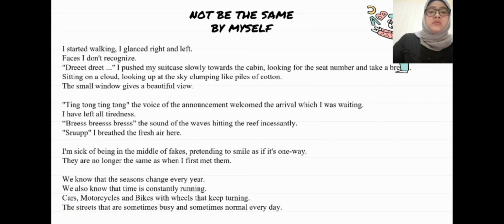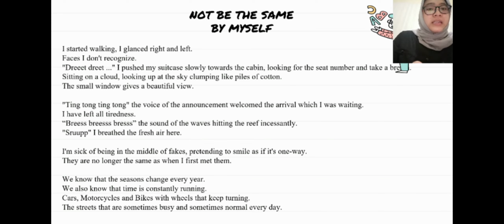Ding dong, ding dong. The voice of the unknown comments welcome the arrival which I was waiting. I have left all tiredness. Brush, brush. The sound of the waves hitting the reef incessantly. I breathe the fresh air here. I'm sick of being in the middle of facts, pretending to smile as if it's one way. They are no longer the same as when I first met them.